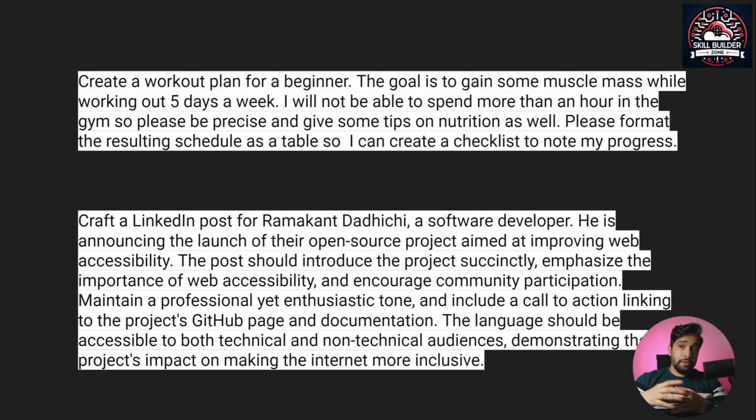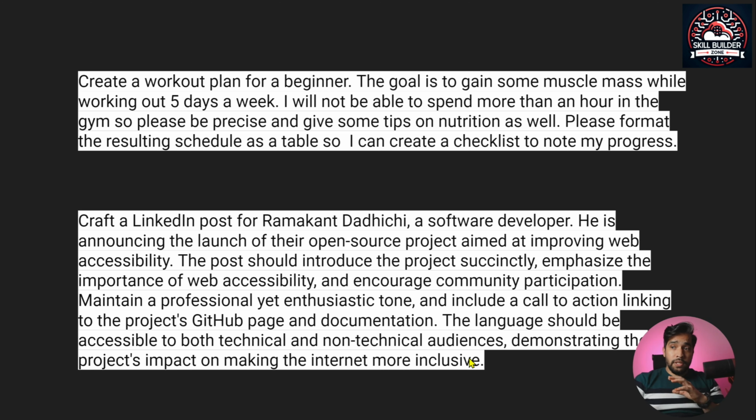The second example, if you see, I'm asking it to create a LinkedIn post, giving it the context to announce an open source project, and then I'm asking it to be a bit enthusiastic in its tone. And I'm also saying that the language should be accessible to both technical and non-technical audiences. So I'm giving it even more context on how I'm expecting the output to be.